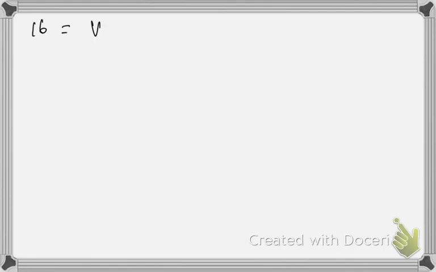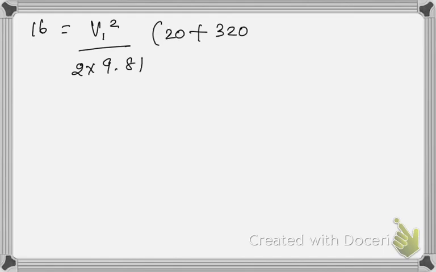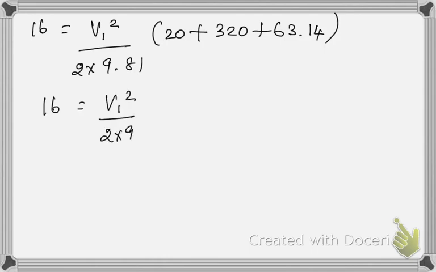Okay, now 16 is equal to V1 squared by 2 into 9.81 into 20 plus 320 plus 63.14. So 16 will be equal to V1 squared by 2 into 9.81 into 403.14.